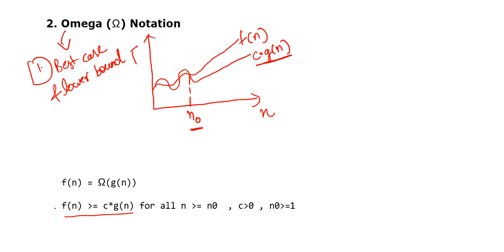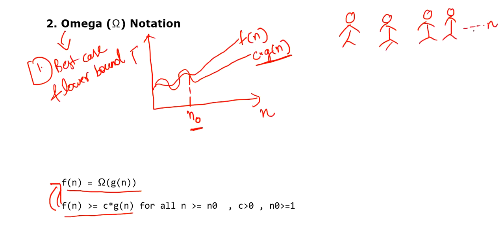Now in simple terms, or in abstract form, we can write this as f of n equal to omega, big omega g of n, right? So here also let's take the party example. There are n people in a party, right? And one of those people has stolen your bracelet.